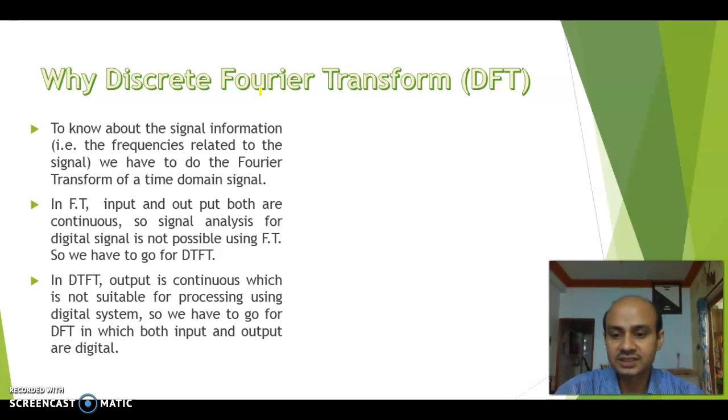But the big question is, if we have the signal in the time domain discrete, and we want the output, the frequency domain signal, also in discrete form, we have to take the help of DFT, because DTFT and Fourier transform both cannot discretize the frequency domain signal.